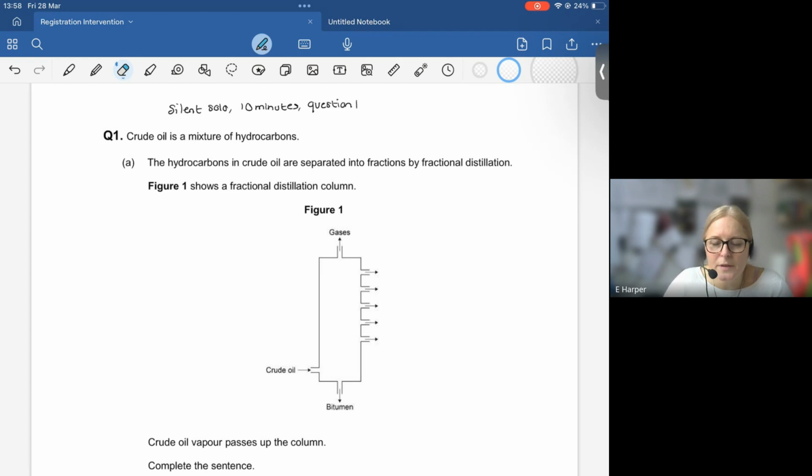Okay, I hope you've had your 10 minutes now. You've had a chance to have a go at the question. Let's see how you've got on. So as mentioned, this topic is about crude oil, specifically in the organic chemistry topic. This comes in paper 2 on chemistry.